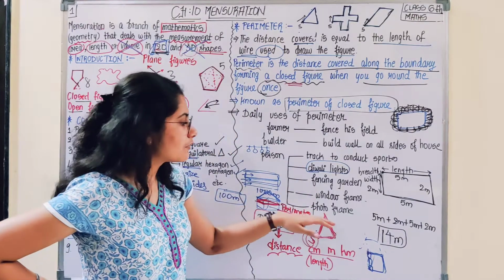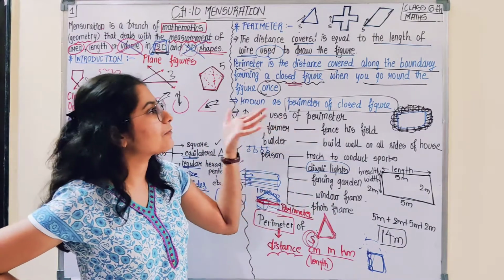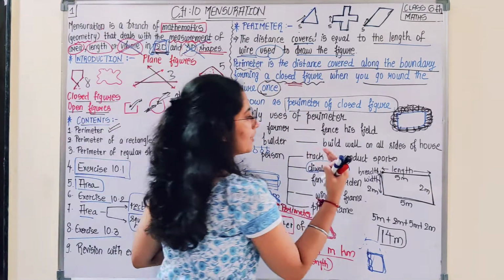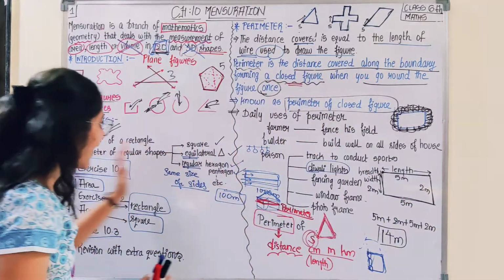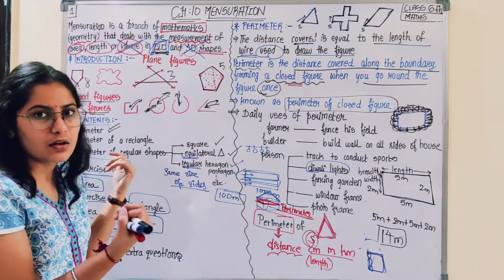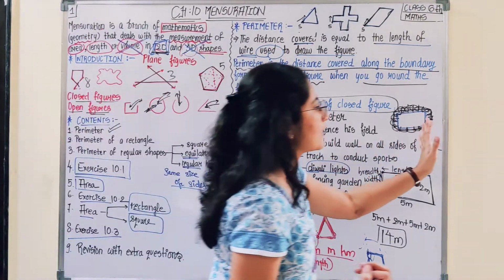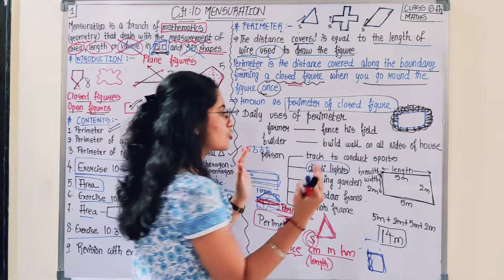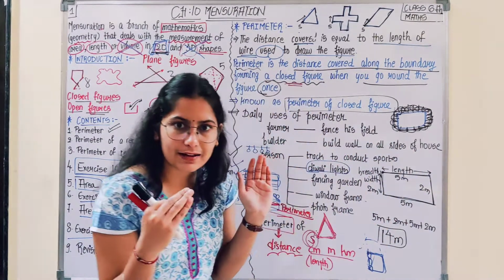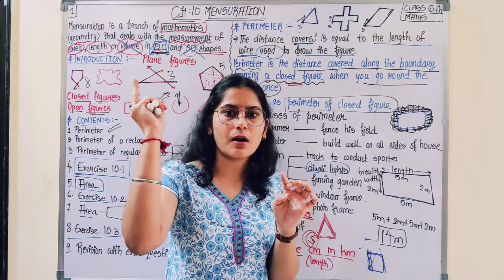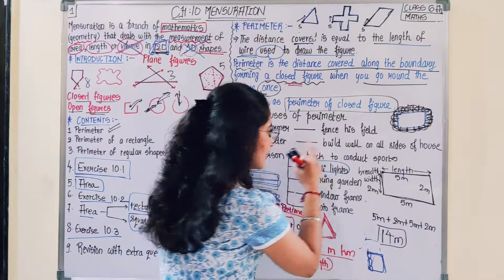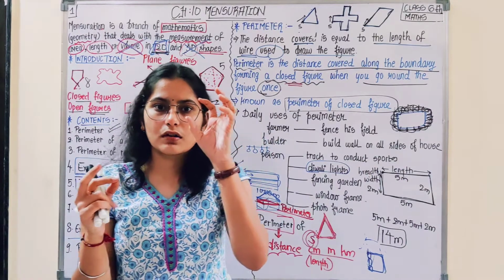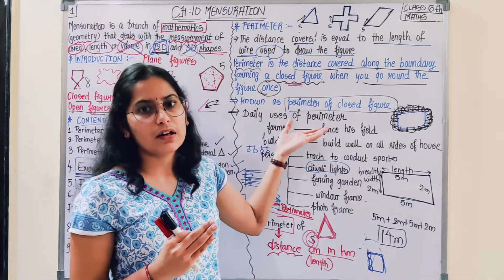Or else, a photo frame. Suppose this is your wall. From here you have your TV showcase, and from here you have some indoor plants kept, and from here the TV portion starts. You want to make such a frame that it fits into this space only. So when you go to the photo frame shop, you would say that I have measured the boundary, and I require this much size for the frame.